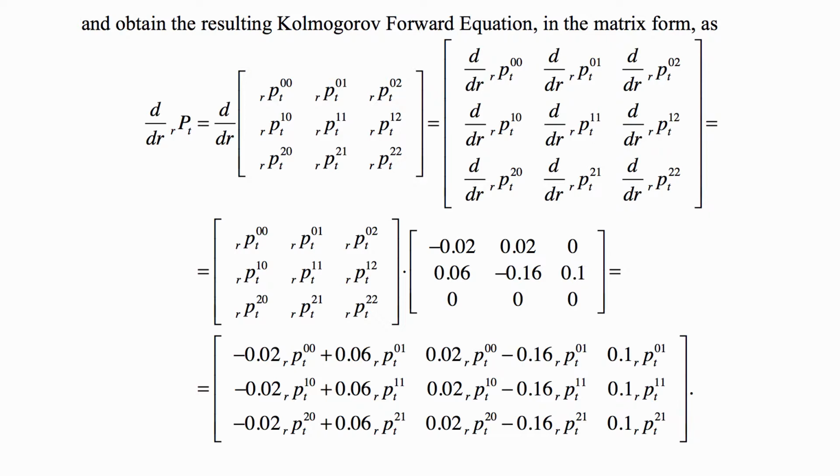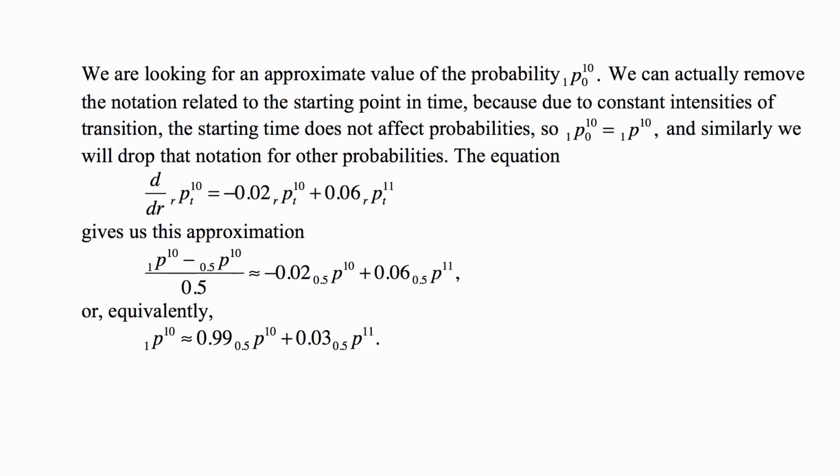So you see, you multiply the two matrices, you get the matrix that consists of these terms, and the left-hand side are the derivatives, so there are 9 equations in here. But we are looking for an approximate value of the probability 1p011.